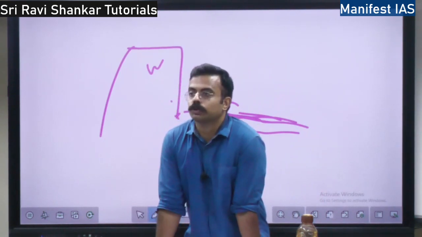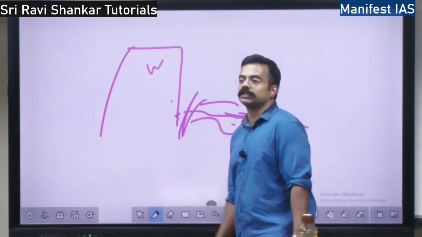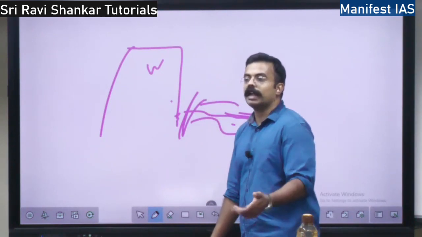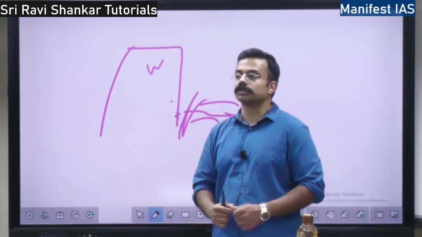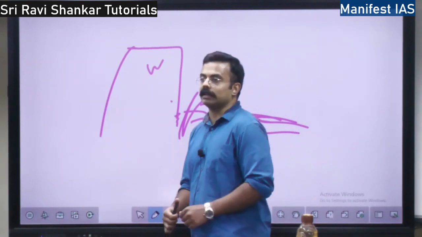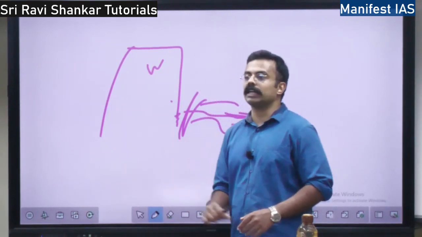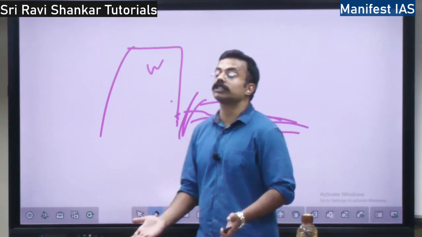These are submerged coasts. Submerged coast means what? See, here the land is submerged. Whereas there is another type of coast, emergent coast. So if you see the Chennai side, Bay of Bengal side, there is no mountain, right? They are called sedimentary coast. So when there is a sedimentary coast, they are emerging. The coastline is emerging.